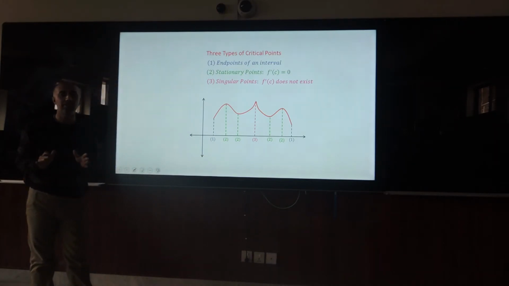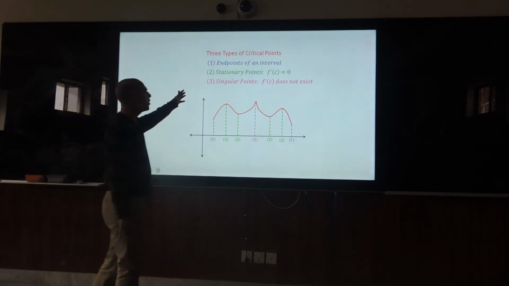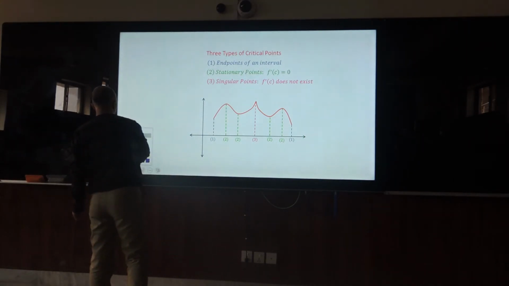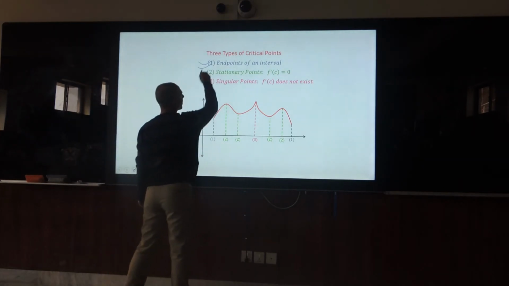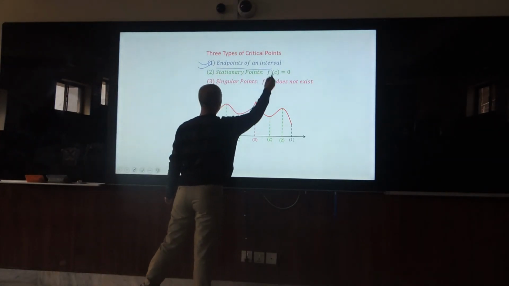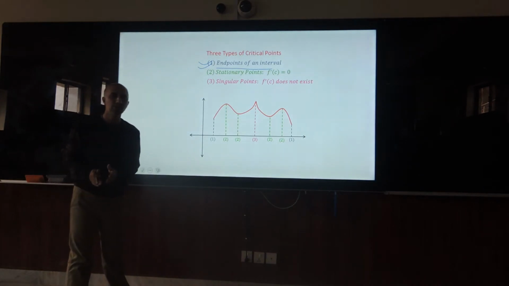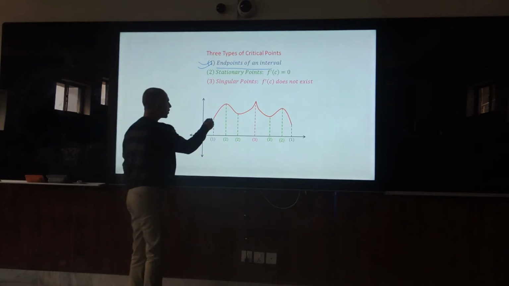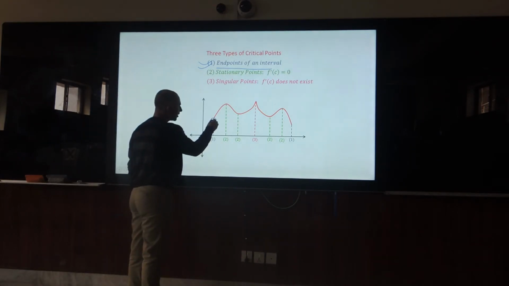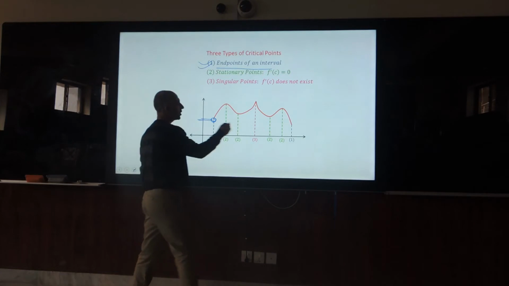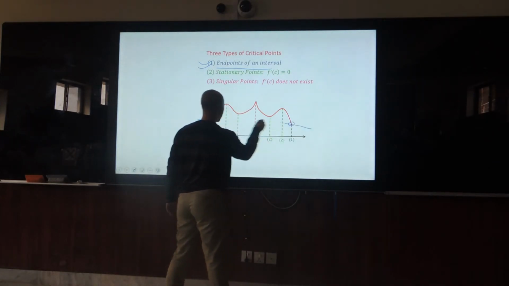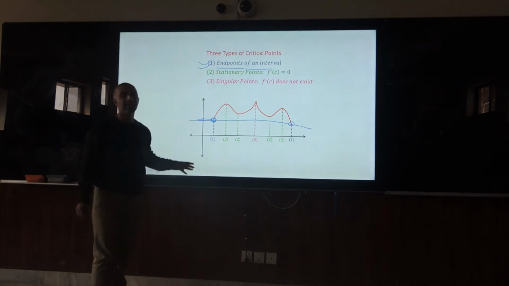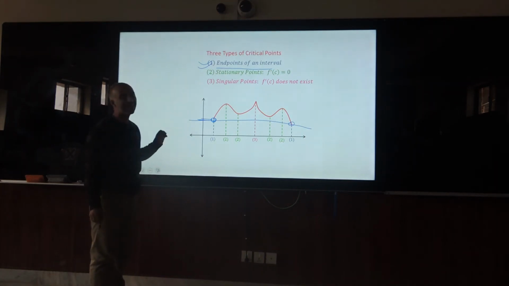There are different types of critical points. The most famous are the 3 types. The first one is the endpoints of an interval. For example, we started our journey and we finished our journey. If the car is at a static position, or nearby, you can say it's a similar situation. Endpoints of an interval are critical.